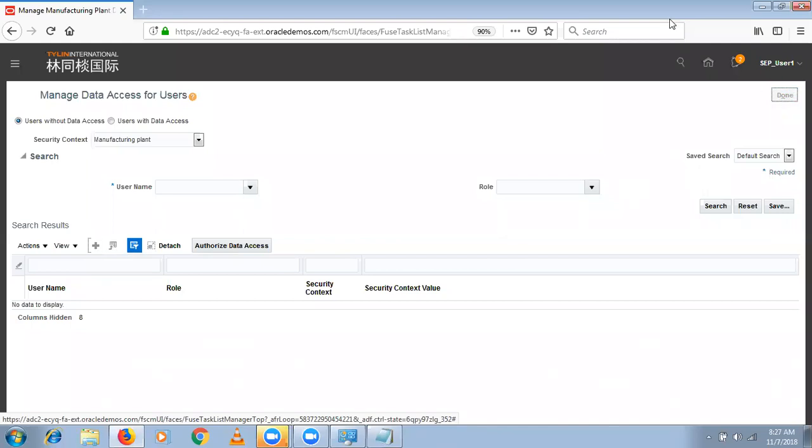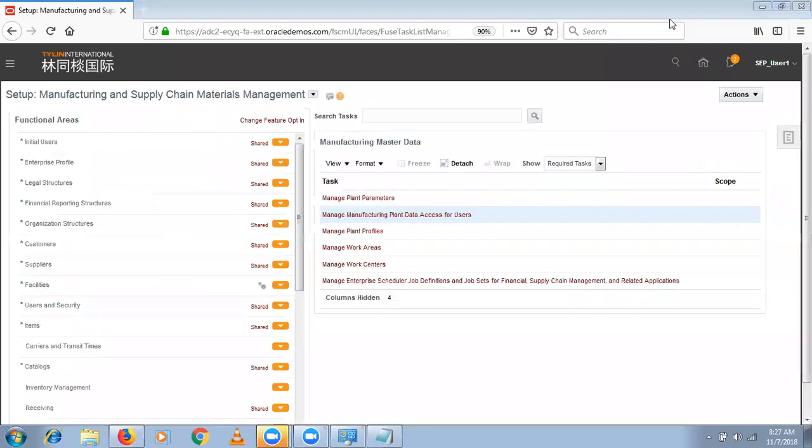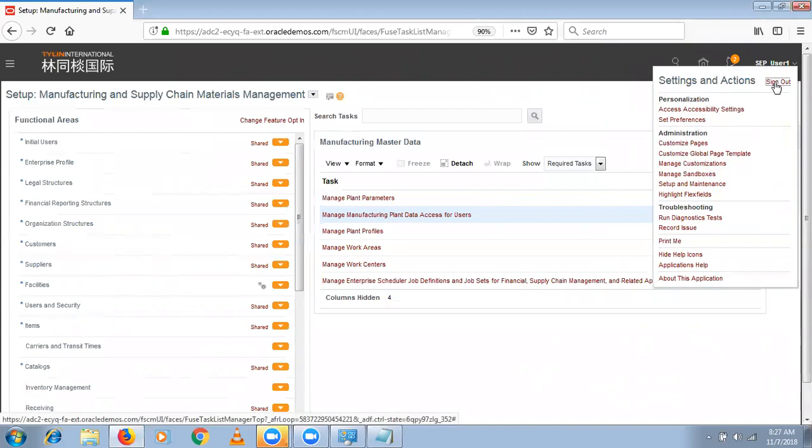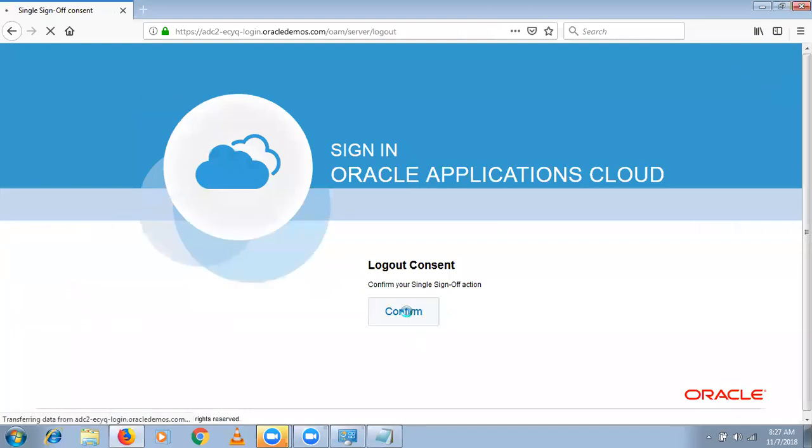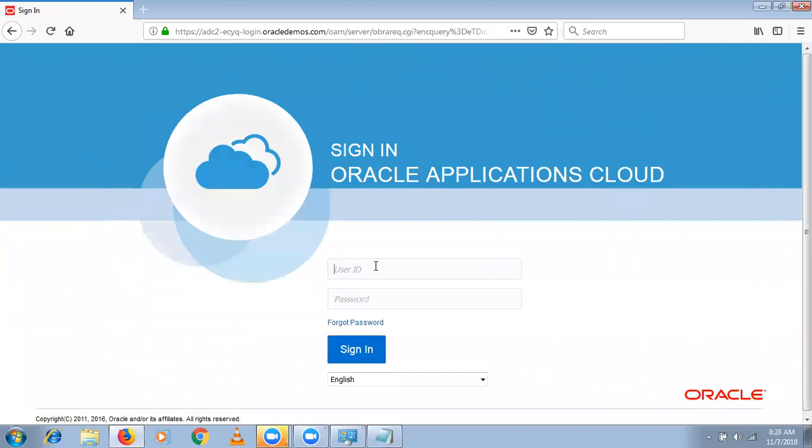And it's a common scenario that once we make any changes in security console, we have to log out and log back in to the application. Select sign out. Select confirm. Log back in to the application. SCP_user1.